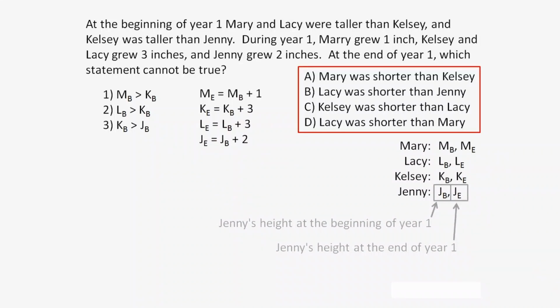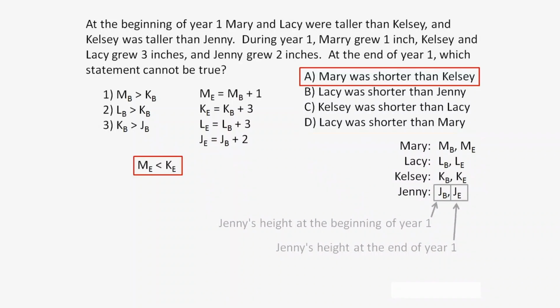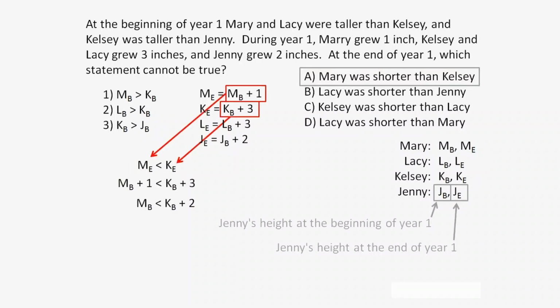Answer A states that at the end of year one, Mary was shorter than Kelsey. If we substitute in the values of ME and KE and subtract 1 from both sides of the inequality, the statement reads that at the beginning of year one, Mary is shorter than Kelsey if Kelsey was 2 inches taller. The other information we know about Mary and Kelsey at the beginning of year one is that Mary is taller than Kelsey. So this statement for answer A could be true.